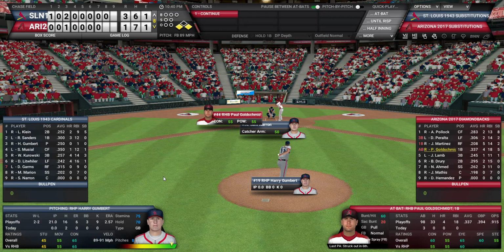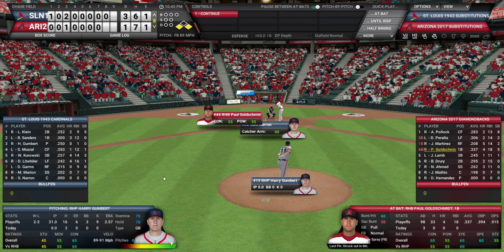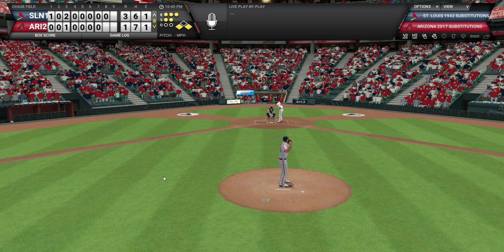And now you've got first and third with nobody out in a 2-run game, and there's really nobody to turn to. Gumbert was kind of your guy who's pitched well in this tournament, and now he has to get out of this himself, and he's got Paul Goldschmidt, the future Cardinal, at the plate. The future member of your franchise, but not for about 70 years, 70 plus years.